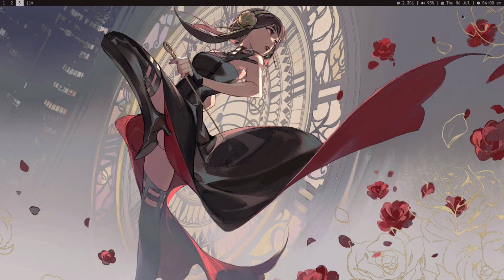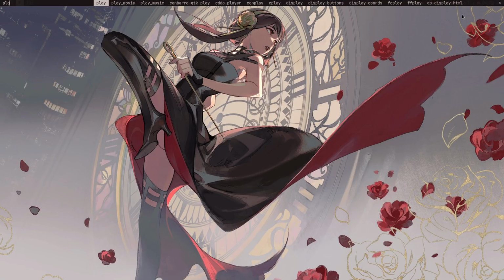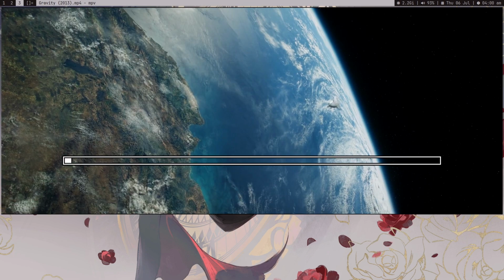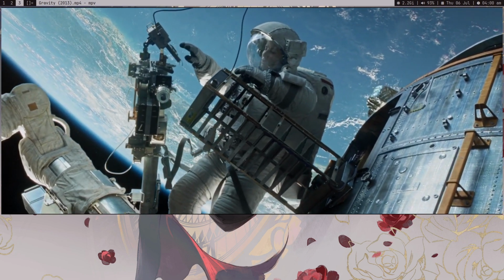I don't even remember how many movies I got. Let me quickly see. /mnt/media/movies. Gravity. Okay, play Gravity. Okay, it worked. So it's not about this example, it's about this idea.